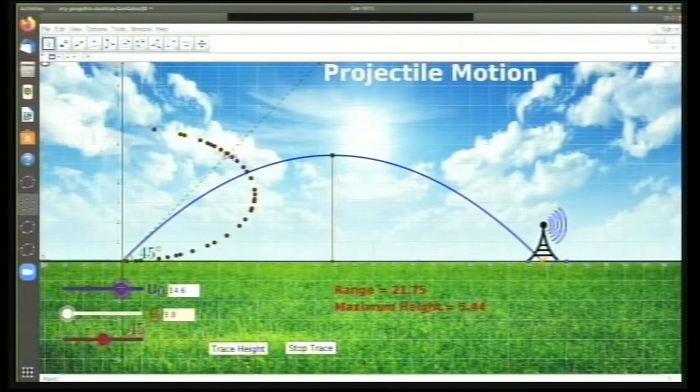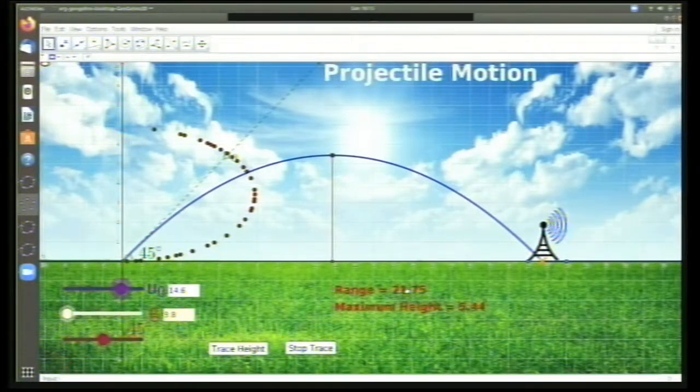Okay, so this is the velocity required. That is 14.6 is the velocity required to strike this particular object. So you can actually change the position of this target and all. And if you give this to students, they can explore a lot on what are the values of this velocity and things like that.